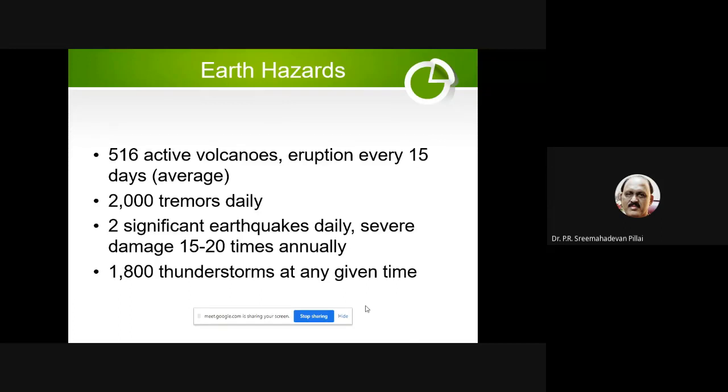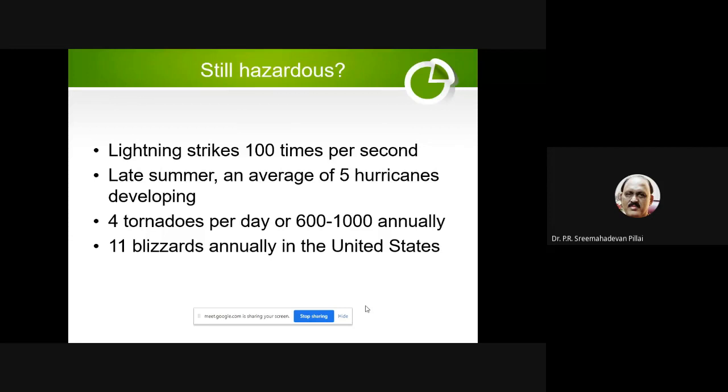Okay, see the next slide. Lightning strikes 100 times per second in the world. An average of 5 hurricanes every summer day. Hurricane I told, hurricane is huge capacity whirlwinds which are on the Earth's surface. If it goes above, it is called tornado. 4 tornadoes per day.